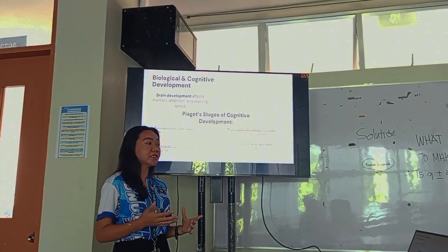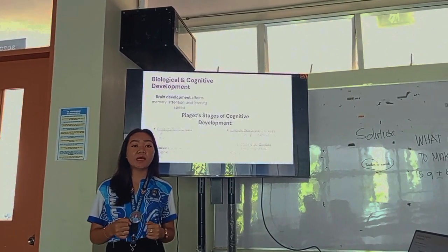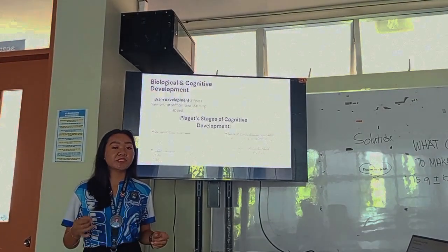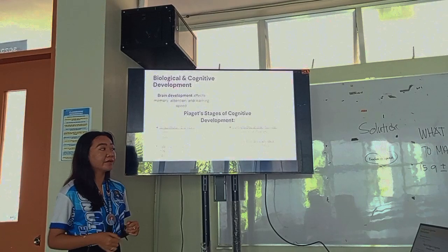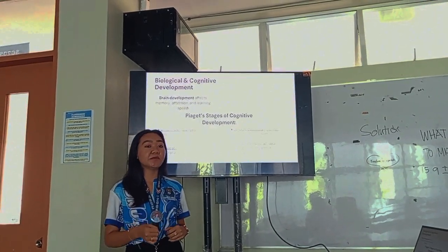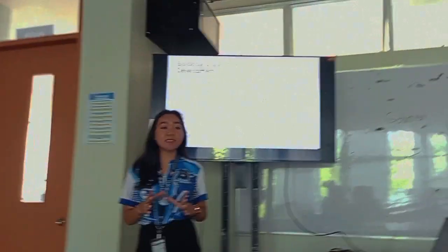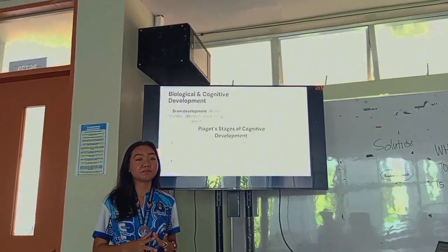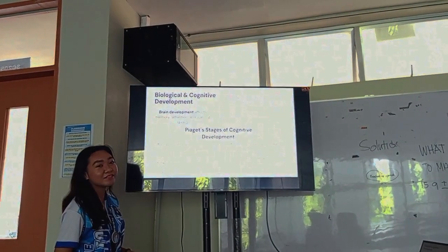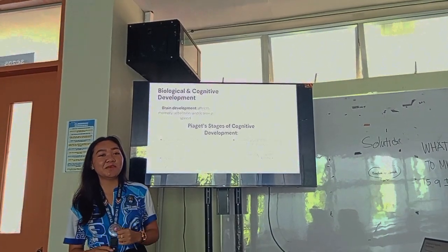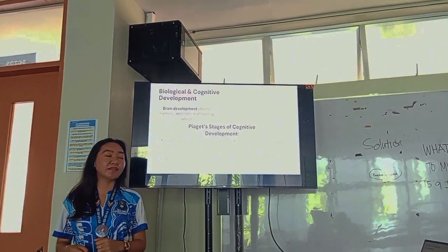An example of this is a high school student who can think about global problems like climate change or fairness in rules, and can make a plan for saving money or studying for a test. So this is why we must match our teaching methods to a student's cognitive level.